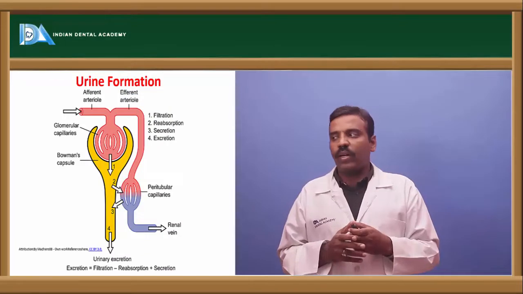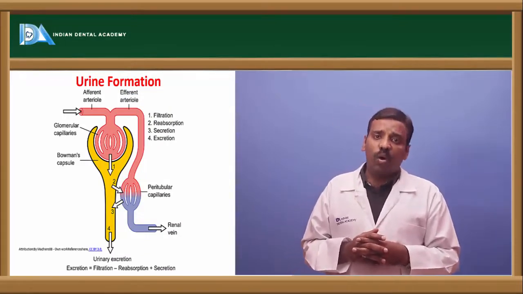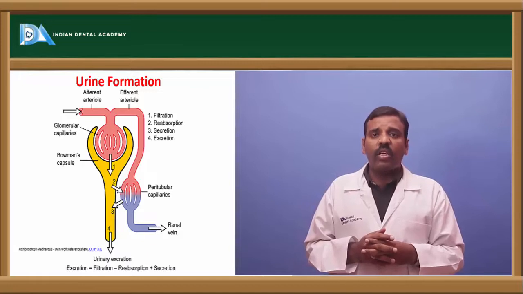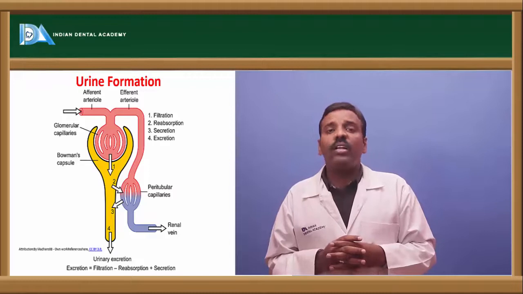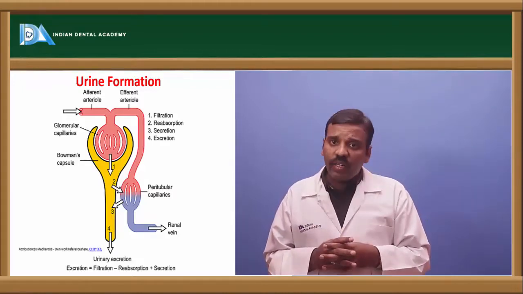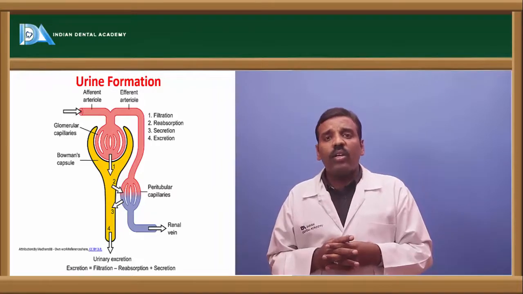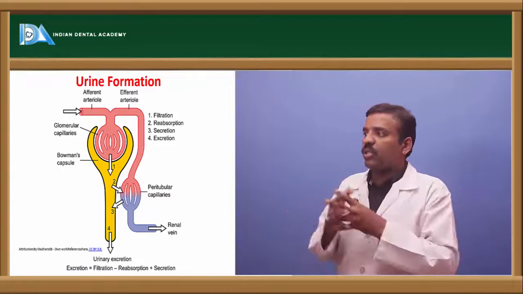And next one is urine formation. How is this urine formed? Urine is formed in three ways, by the filtration process. The first one is glomerular filtration, next one is tubular reabsorption, and next one is tubular secretion.